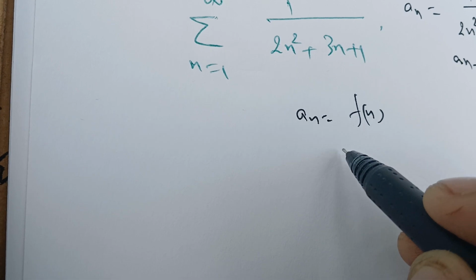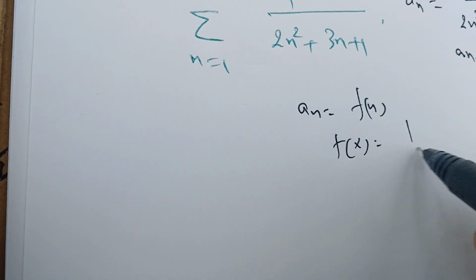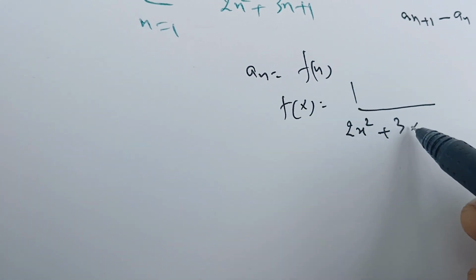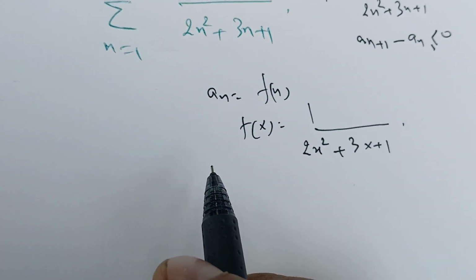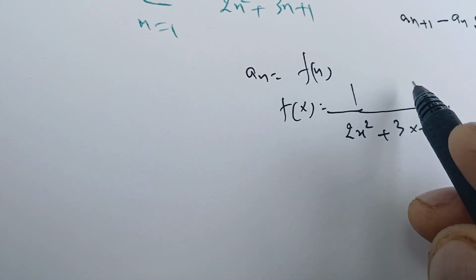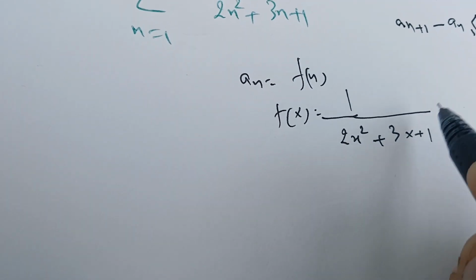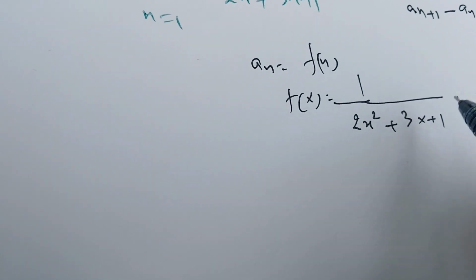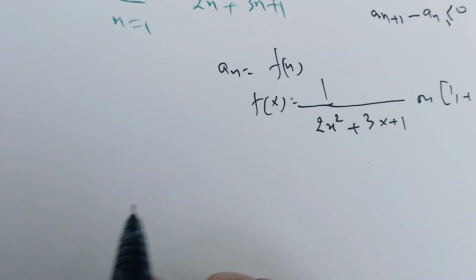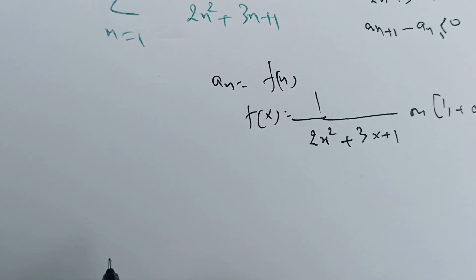So our function in this case, f of x, is going to be 1 over 2x squared plus 3x plus 1. And we see that f is positive, decreasing, and continuous on this interval 1 to infinity.